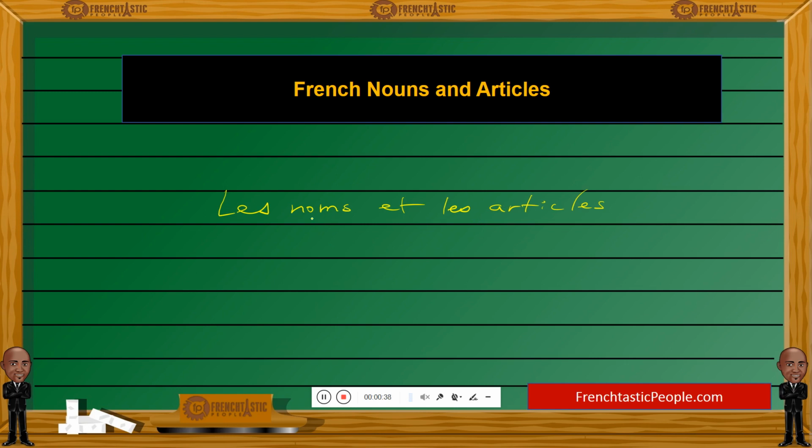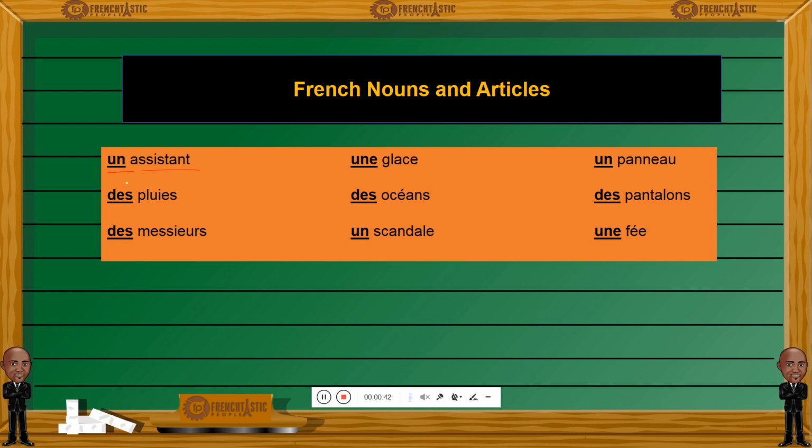So what's a noun and what's an article? Let's see. Okay, here we have a combination article, noun, article, noun, article, noun. And let's read them aloud to give you an idea. Un assistant, une glace, un panneau, des pluies, des océans, des pantalons, des messieurs, un scandale, une fée.